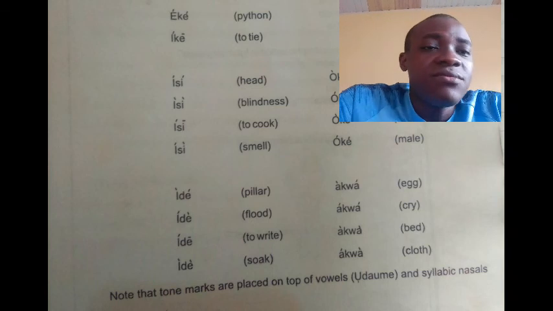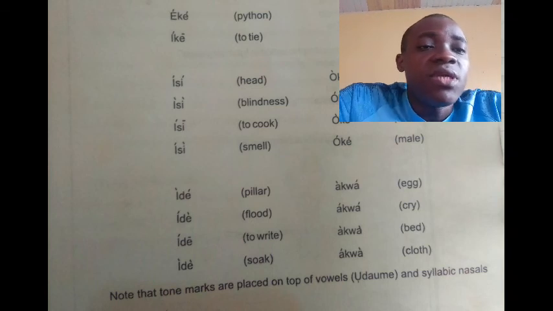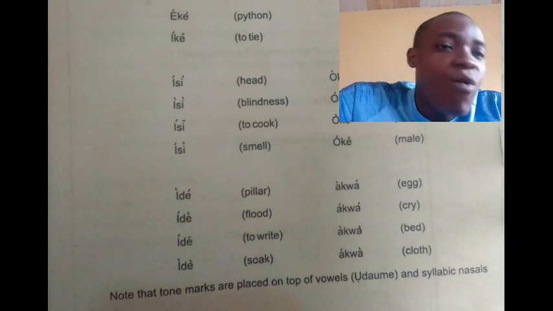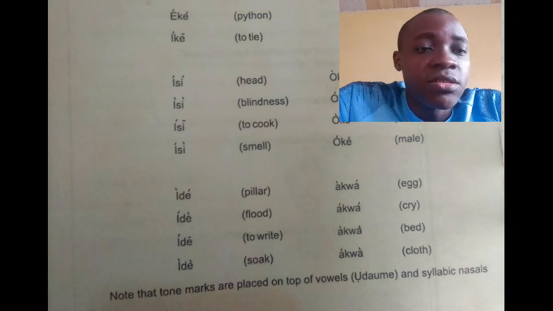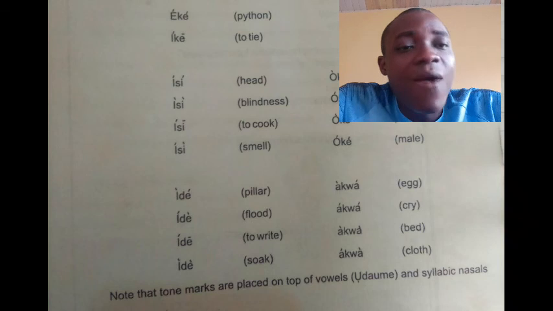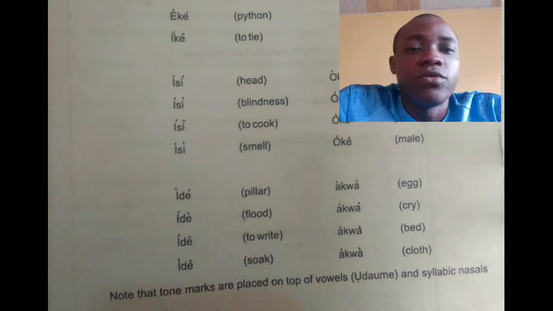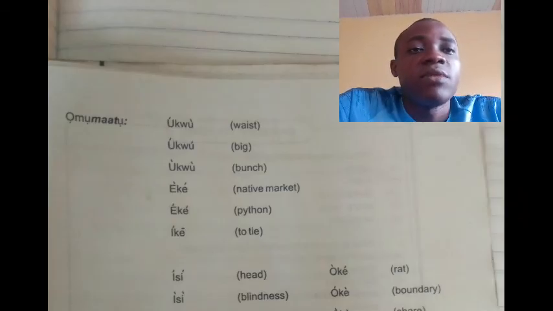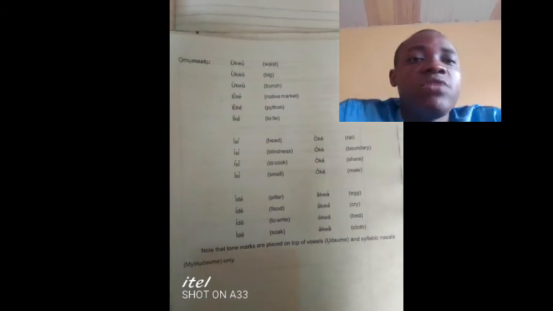Okay, look at this one. Under the, Àkwà, which is egg. Àkwà, which is cry. Àkwà, which is bird. Àkwà, which is clothes. Alright? I believe you can watch this video as often as possible for you to grab the sounds.